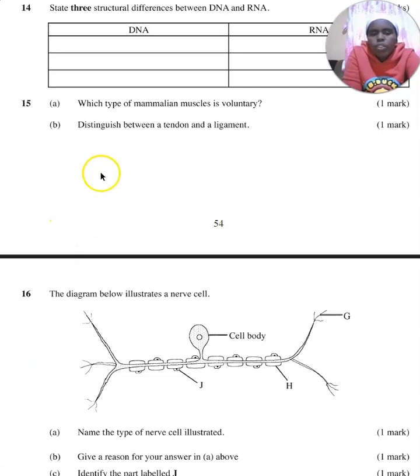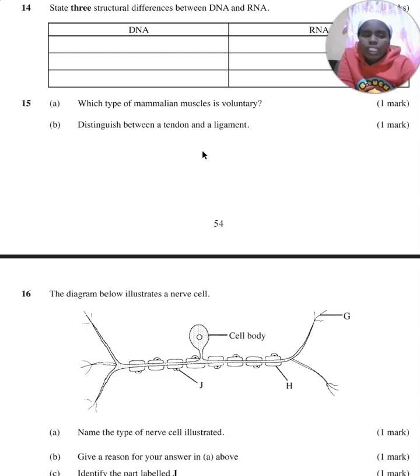Number 15, you are asked which type of mammalian muscle is voluntary. The voluntary mammalian muscle is the skeletal muscle or the striated muscle. Then you are asked to distinguish between a tendon and a ligament.